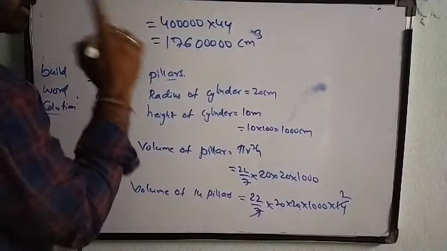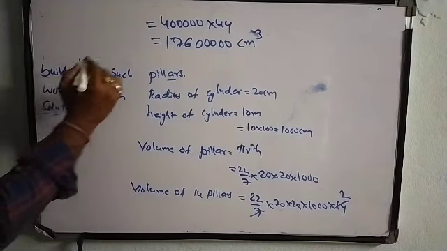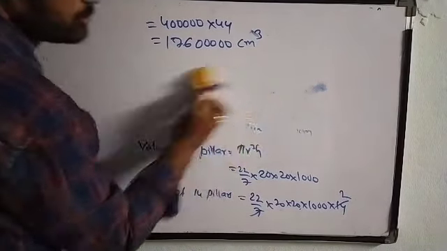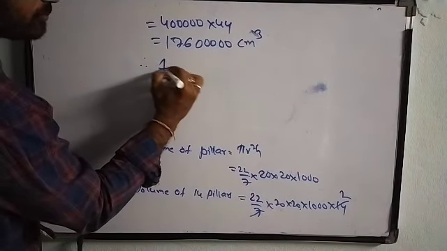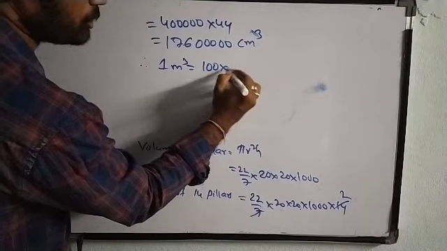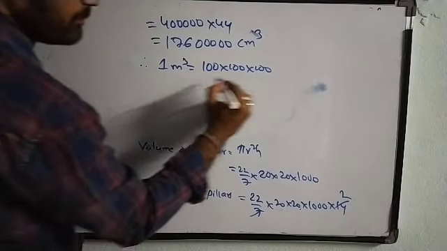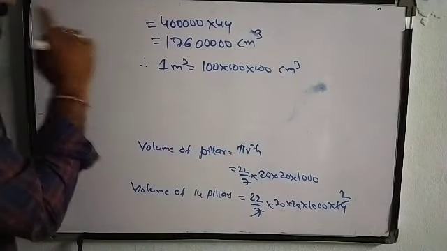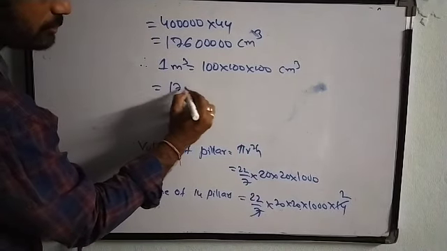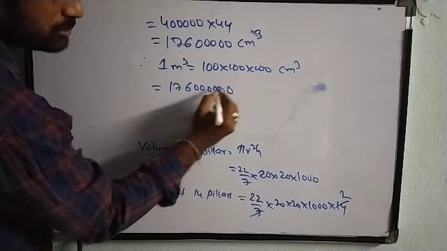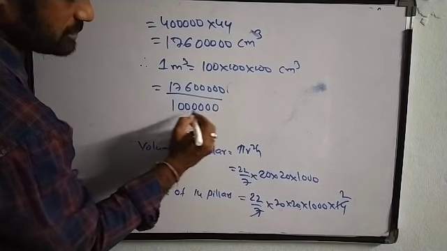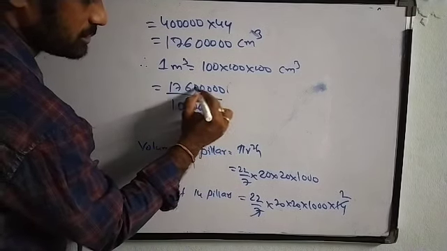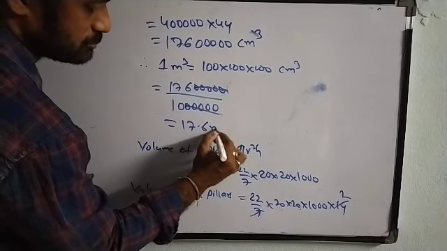So we need to divide this by 10,00,000. One meter cube is equals to 100 into 100 into 100 centimeter cube. So let me divide with that value. 17600000 divided by 1, 2, 3, 4, 5, 6. So 5 zeros gets cancelled. So it will be 17.6 meter cube.